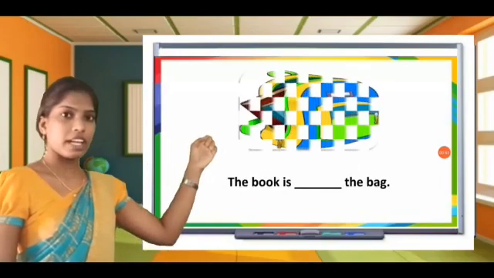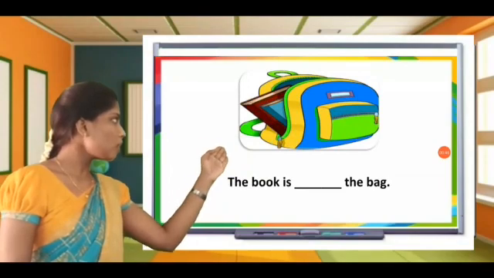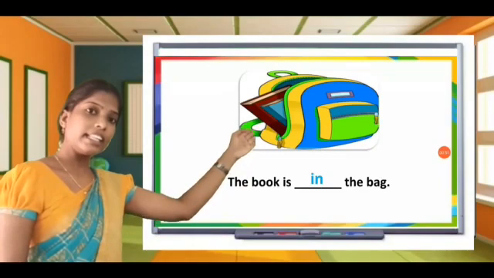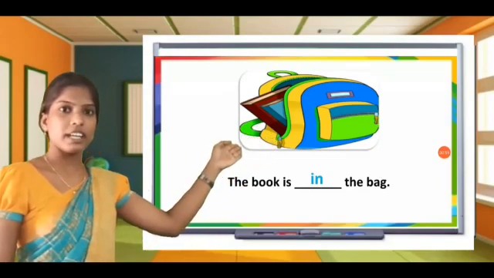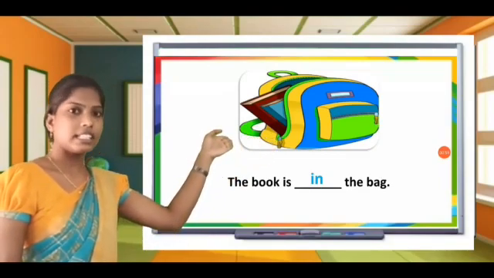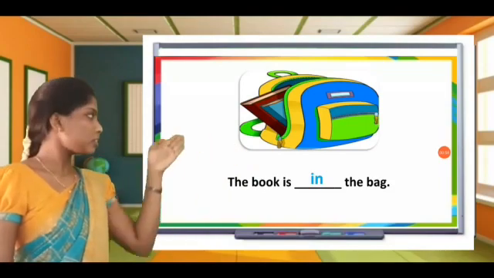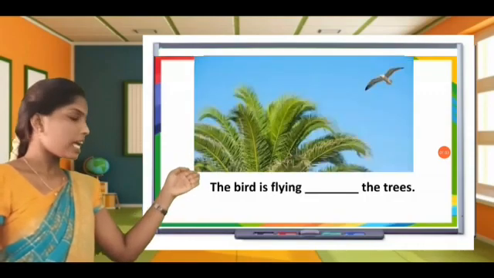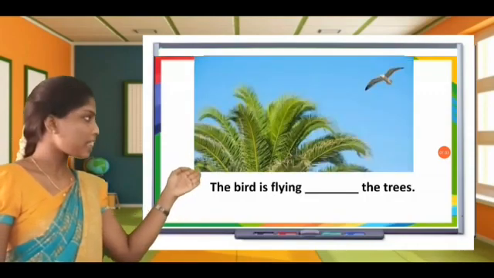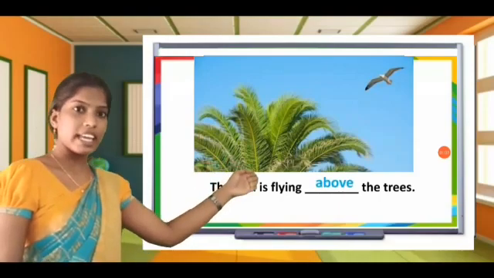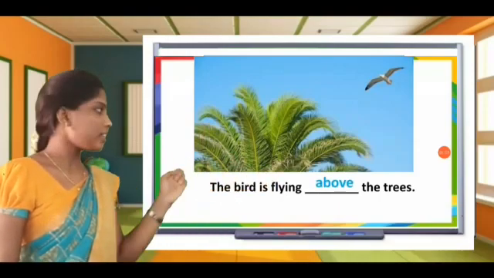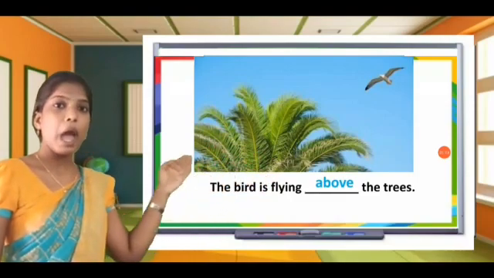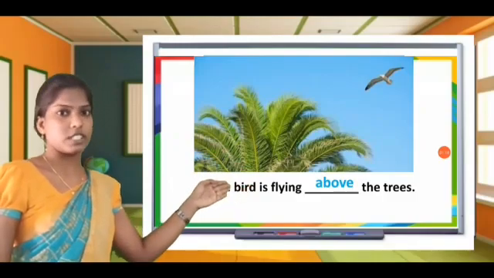look at the picture and read the sentence. The book is in the bag. Here what is the preposition? In. In is the preposition. Okay. So see the next picture and read the sentence. The bird is flying above the tree. So here above is the preposition.